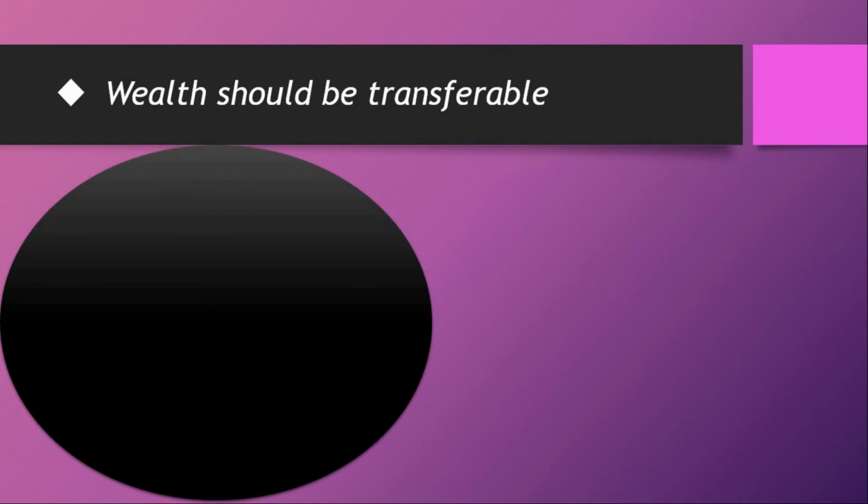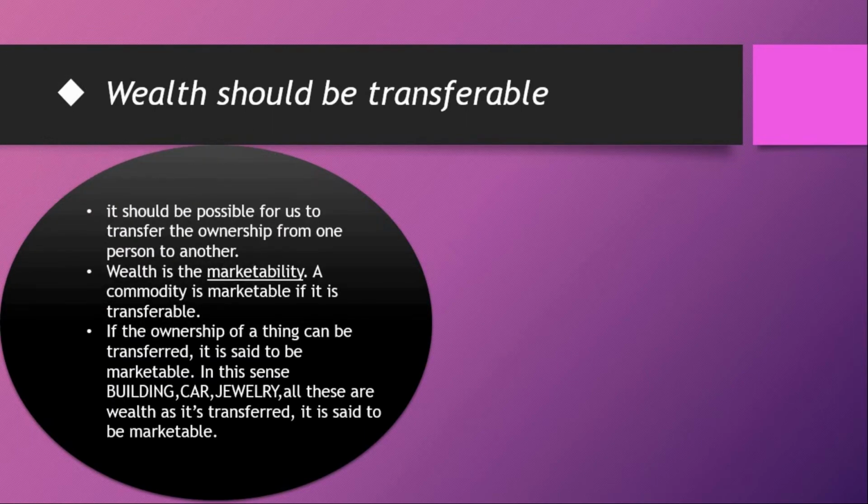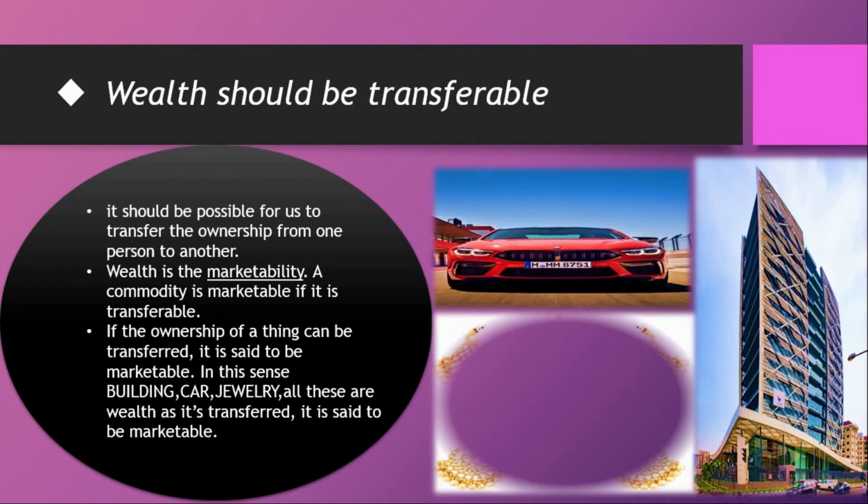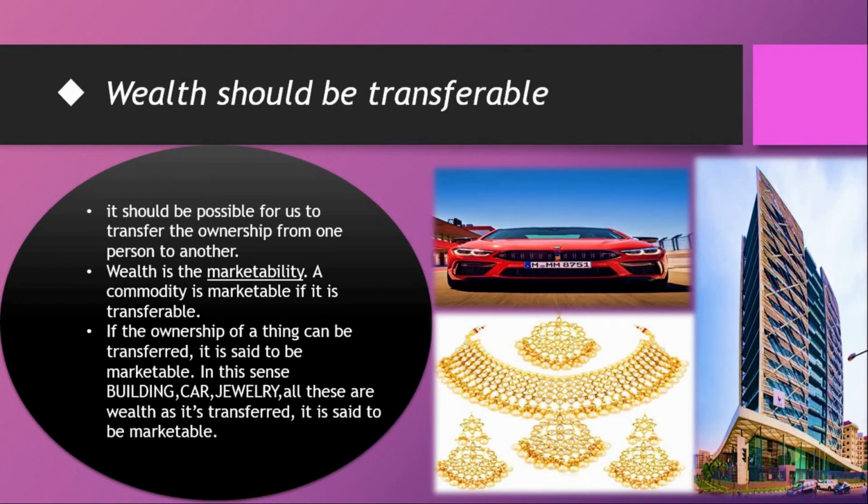Our third feature of wealth is transferability or marketability. It should be possible for us to transfer the ownership from one person to another. A commodity is marketable if it is transferable, such as building, car, jewelry, all these are wealth. As it is transferred, it is said to be marketable.